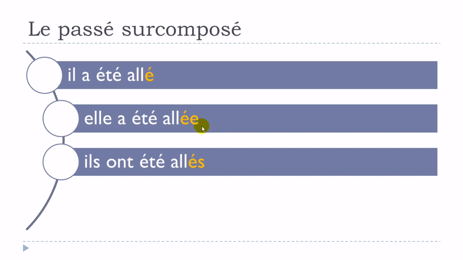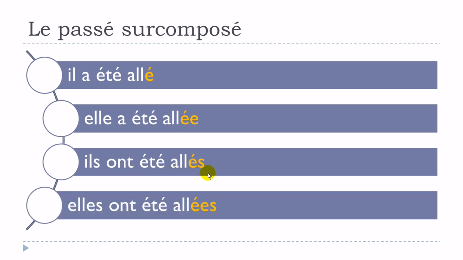So if we respect the logic, then for the masculine plural, we should add at the end this S. So S is the mark of the plural, okay? So ils ont été allés. And then logically as well, if we put the feminine and the plural form, so elles, first we will add a mark of the feminine, then S, the mark of the plural.